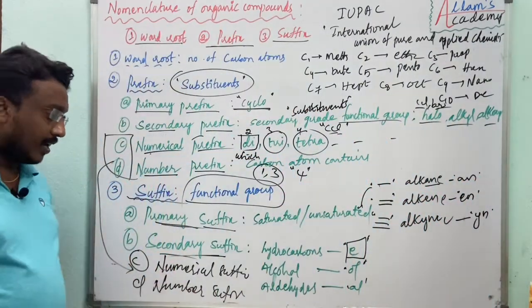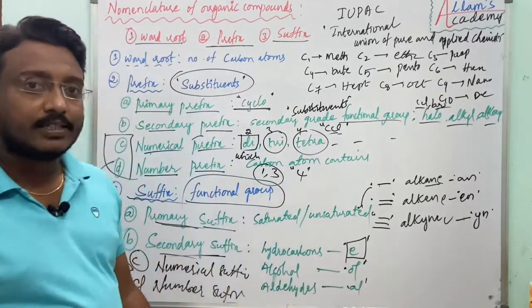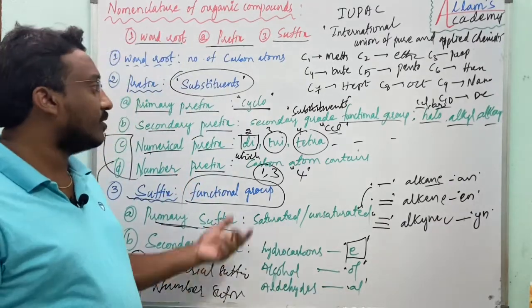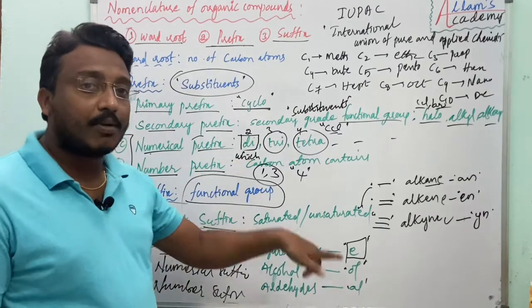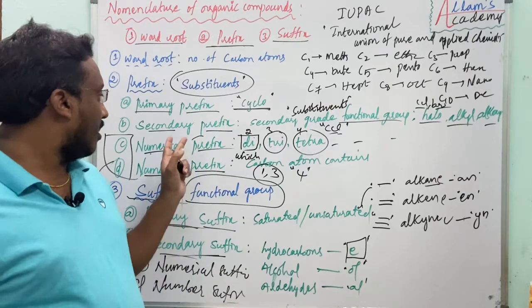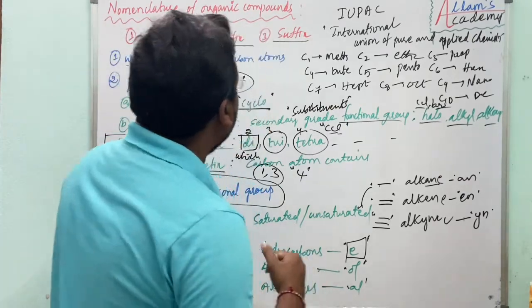Next, numerical suffix. Numerical suffix means the same functional group is present 2 or 3 times in the given compound. Then we can use di, tri, tetra, and so on. Right? At which carbon atom the functional group is present, that can be designated with this number prefix. Okay, right.